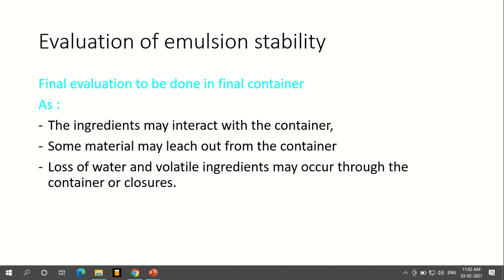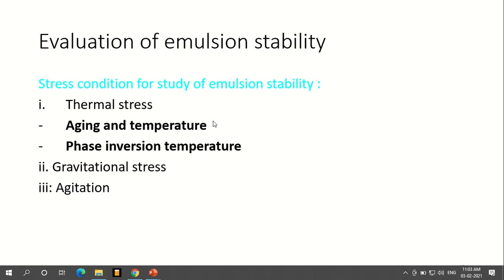And if the container is a glass container, it has more affinity, with a force of attraction between the emulsion content and the content of the container. It should not be like that. If it is so, then there may be accidental issues, leaching will take place, and that may alter the emulsion nature.